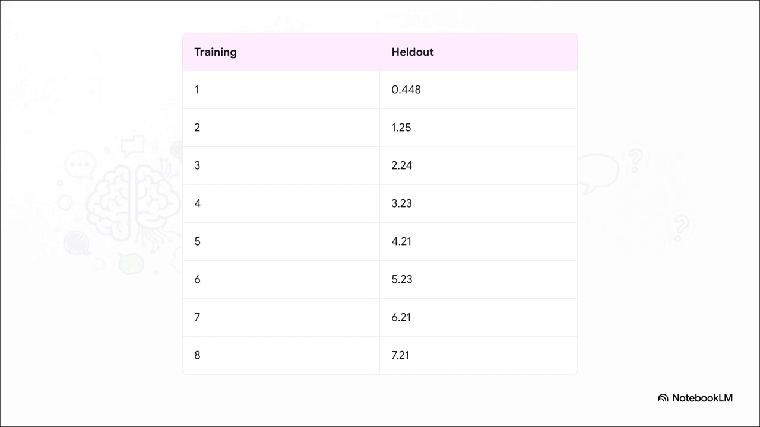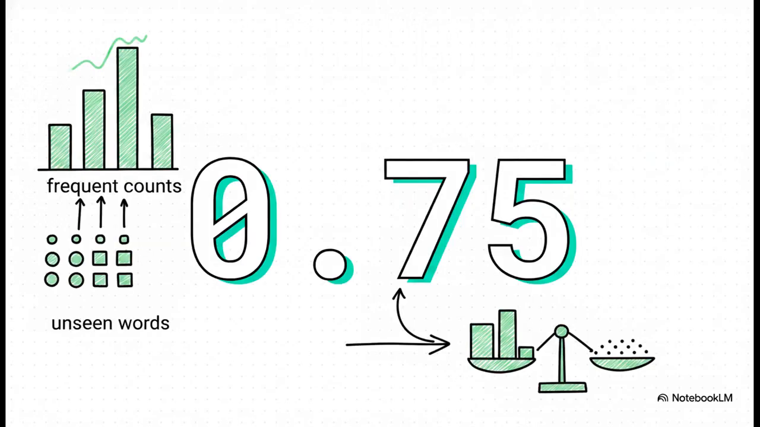Are you starting to notice a pattern here? The gap is incredibly consistent. Aside from the counts of 0 and 1, we can actually estimate the held-out counts surprisingly well just by subtracting a single fixed absolute discount from the training count. And that magic number is roughly 0.75.